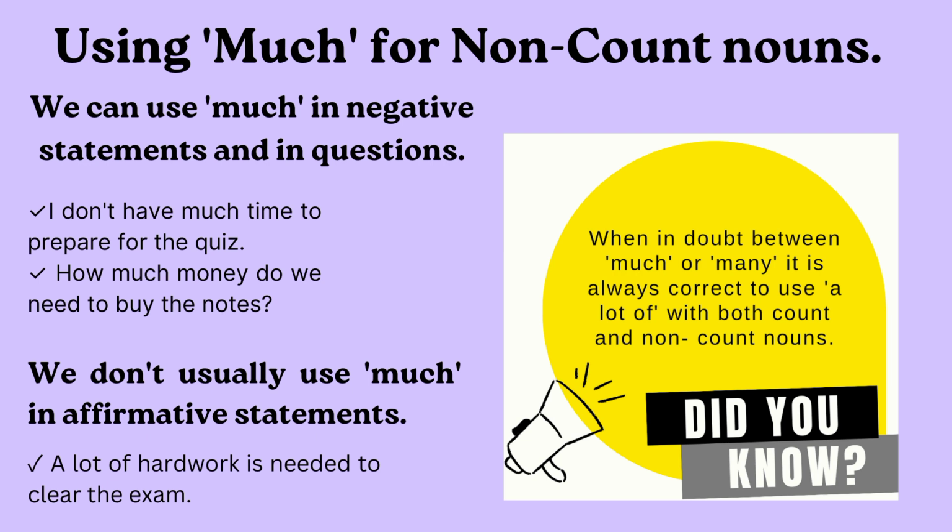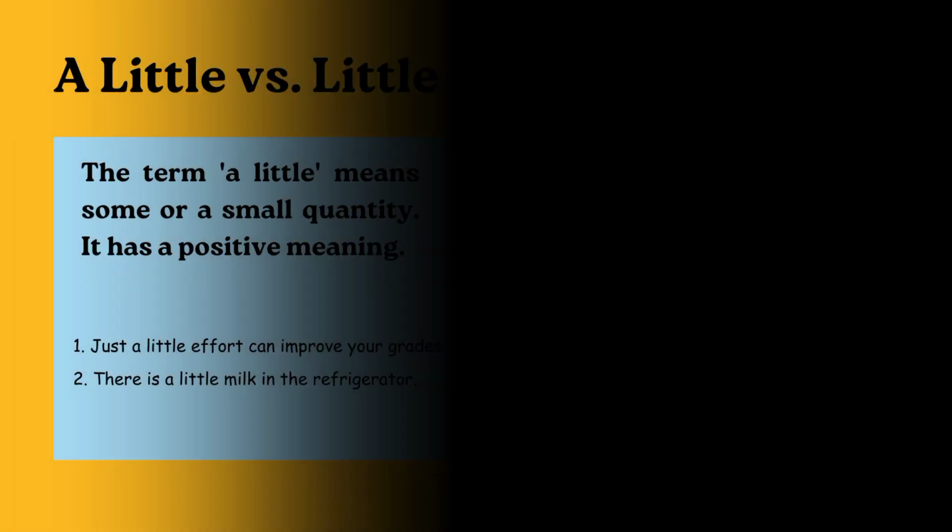Got it? Good job. Okay, so when in doubt, for example, if you are confused whether to use many or much, there is a tip. You can use a lot of and it would be correct. So there might be situations where you might be confused, or in the exams also, that whether to use many or much. So what is the easiest way to do that? You can write a lot of, and a lot of can be used for count and non-count nouns both.